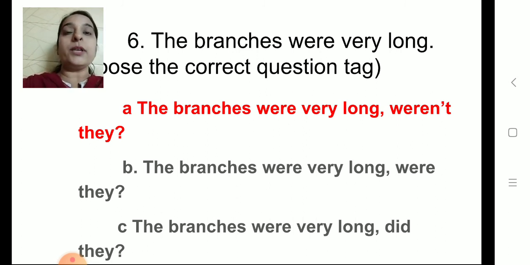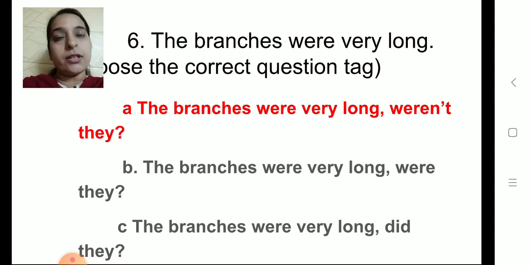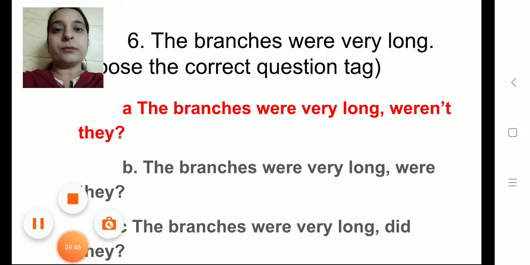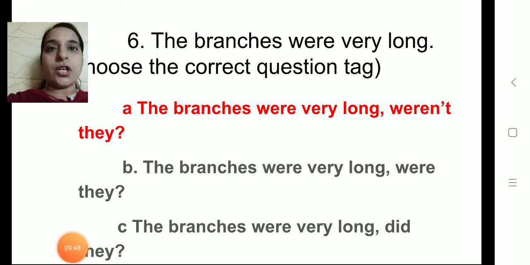So you have to be thorough with your lesson, okay, and you will be given the extract in the exam and the choice will be given. There could be questions like true or false also, okay. True or false, name the following, options will be given. You have to just click on the correct option, okay. Children, this was just a sample which I had given you, that what type of questions you will be getting in your exam. You will be given the extract, don't worry, and you have to just click on the correct option.